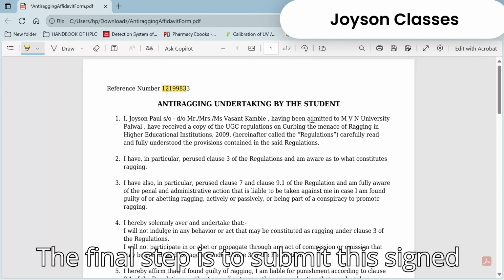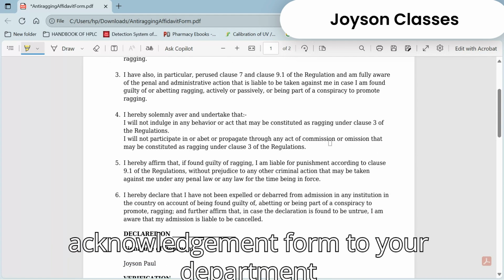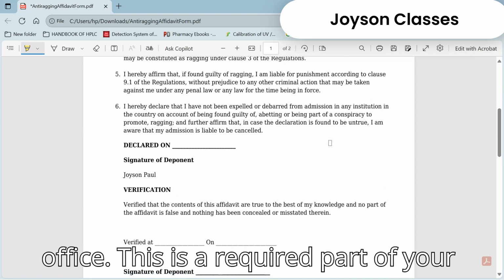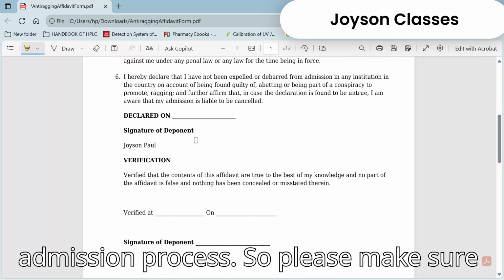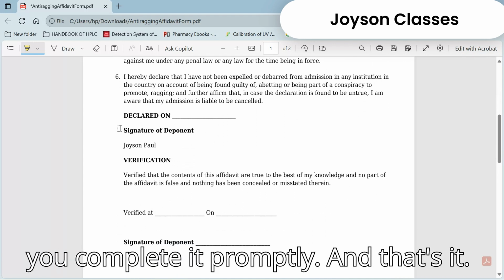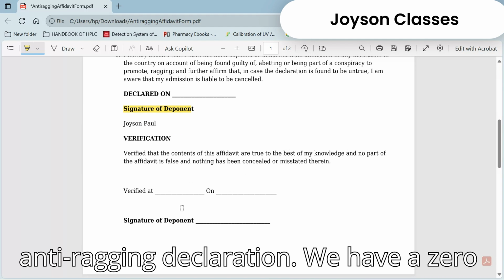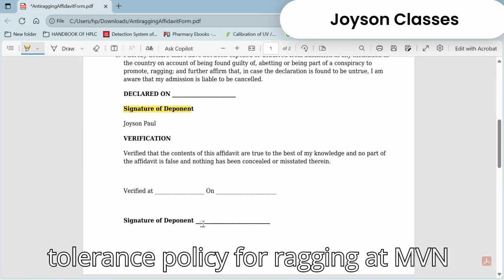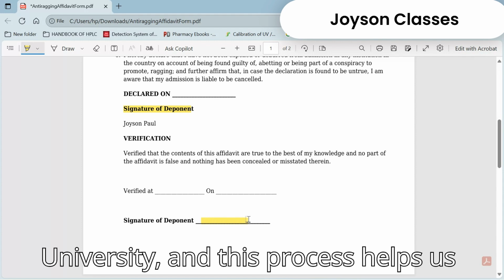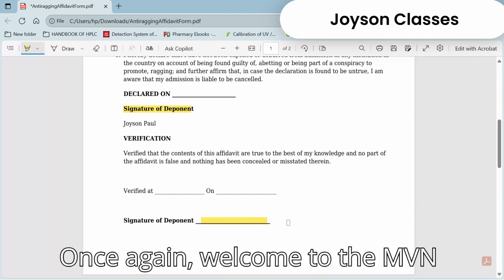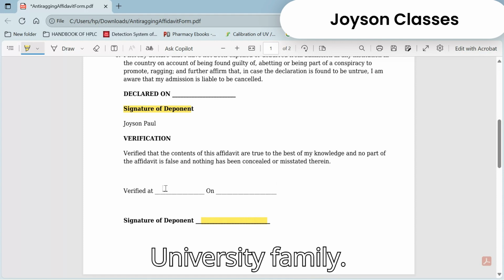The final step is to submit this signed acknowledgement form to your department or the university's administrative office. This is a required part of your admission process, so please make sure you complete it promptly. And that's it. You've successfully completed your anti-ragging declaration. We have a zero-tolerance policy for ragging at MVN University, and this process helps us ensure a welcoming campus for all.